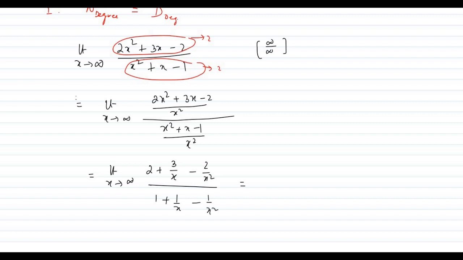Now as limit x tends to infinity, those terms will proceed to 0. We have just learned that one. They will proceed to 0, and finally we will reach our answer, which is 2 by 1, which is 2. This is one kind.